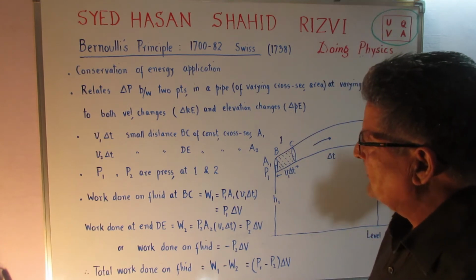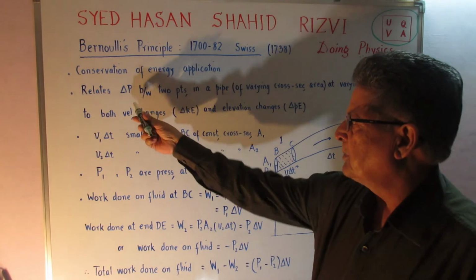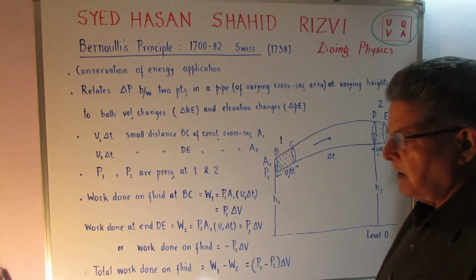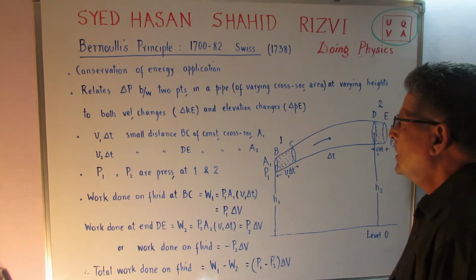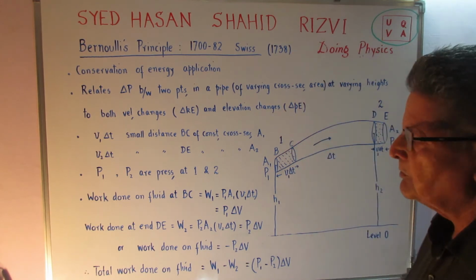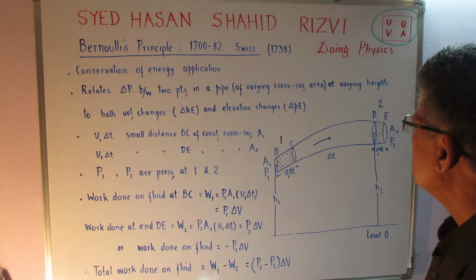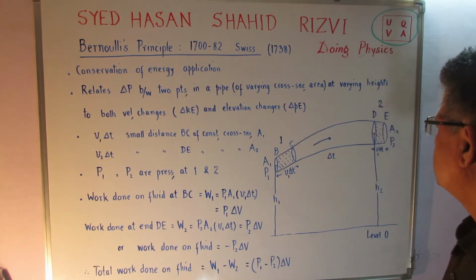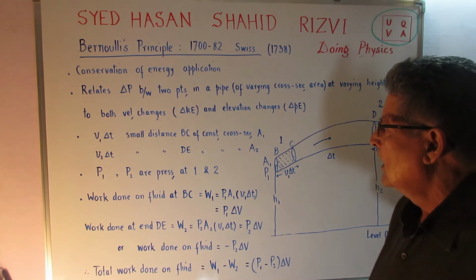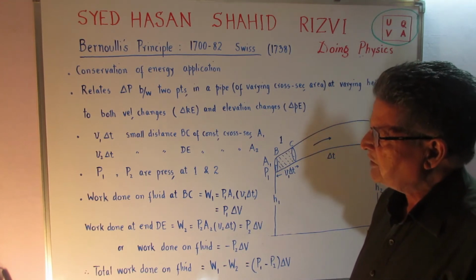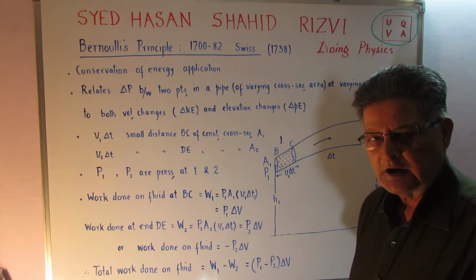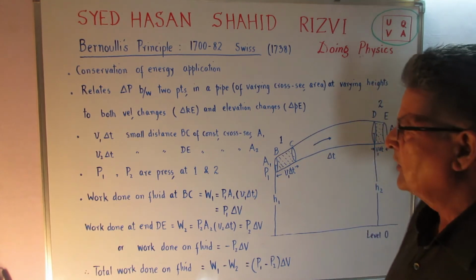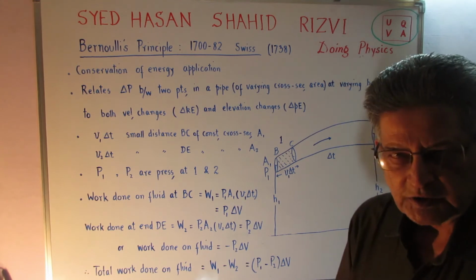It relates the change in pressure between 2 points in a pipe of varying area of cross section at varying heights to both velocity changes, delta kinetic energy, and elevation changes that we call delta potential energy.